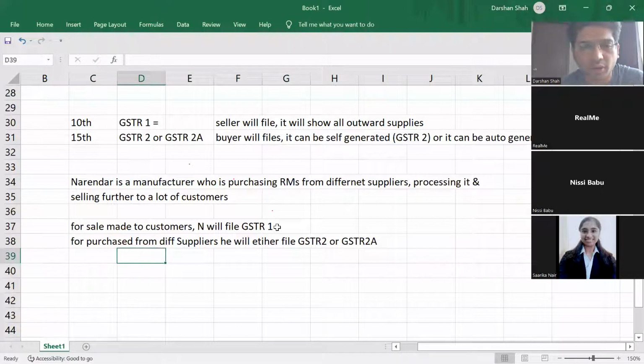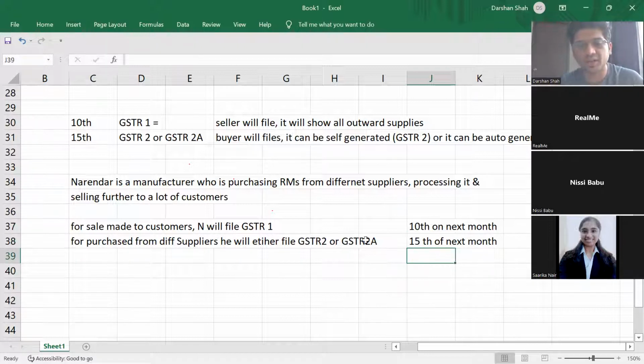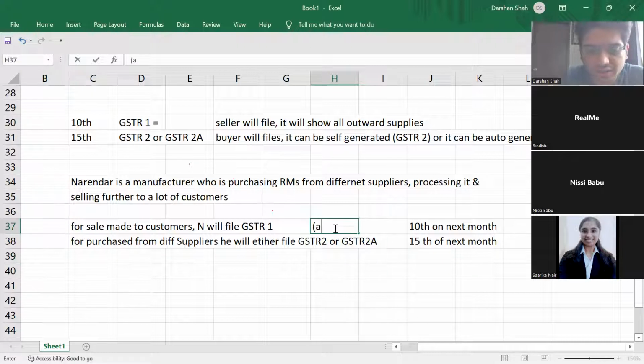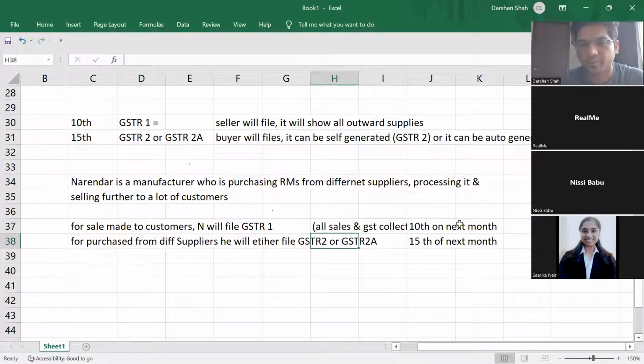Correct? Now, this he has to prepare and file on 10th of next month, and this he has to file on 15th of next month. There is no ITC concept over here. Right now, there is no concept of ITC. He's just showing all his supplies, all his sales and GST collected.